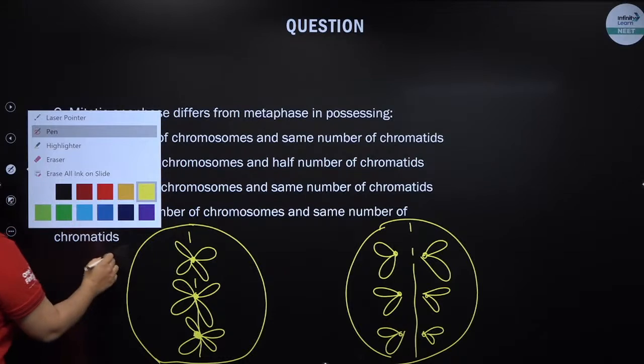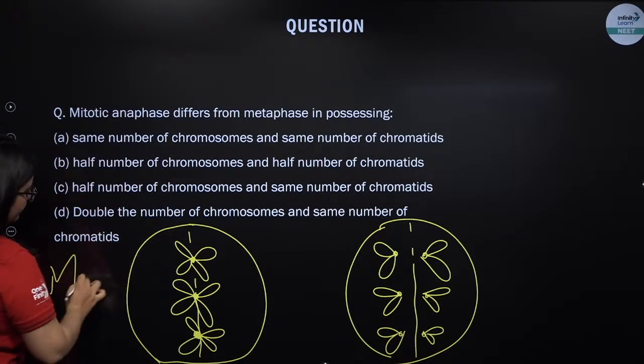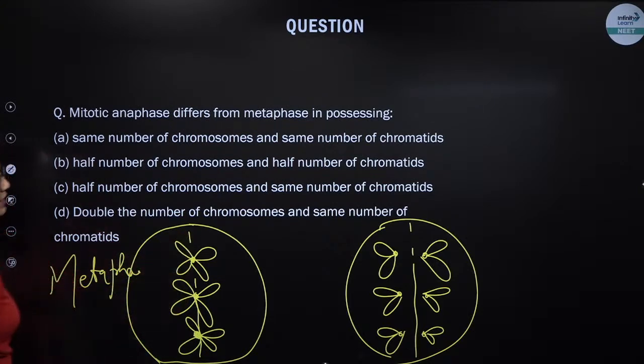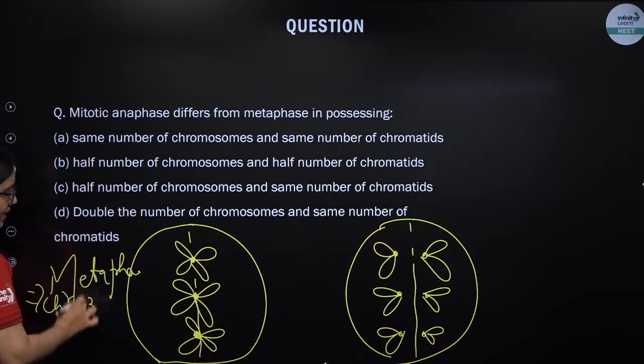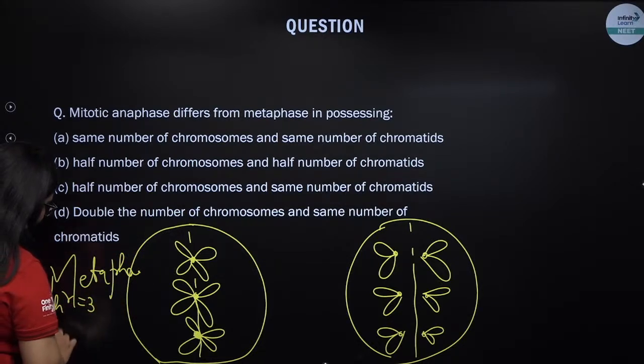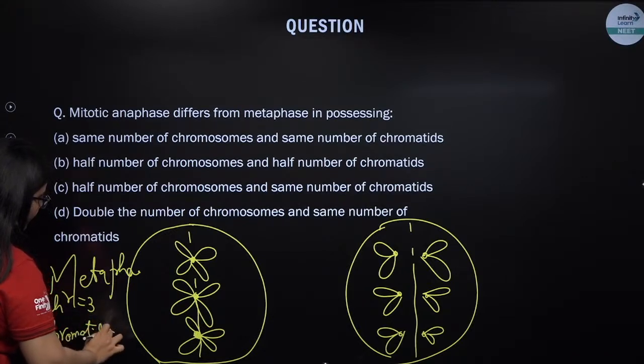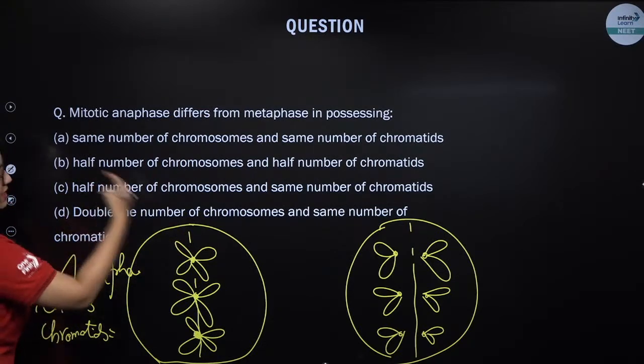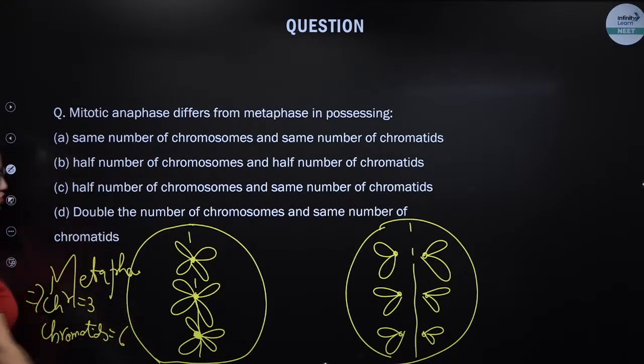This is metaphase. So in metaphase, can you tell me how many chromosomes are there? The chromosome number is 3. What is the number of chromatids? Remember, each chromosome has 2 chromatids known as sister chromatids. So if there are 3 chromosomes, there will be 6 chromatids.